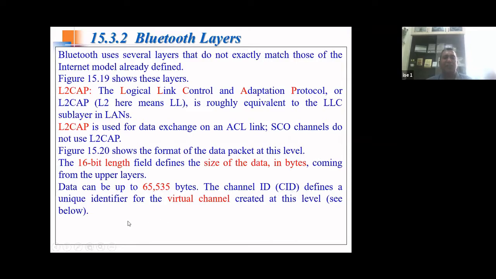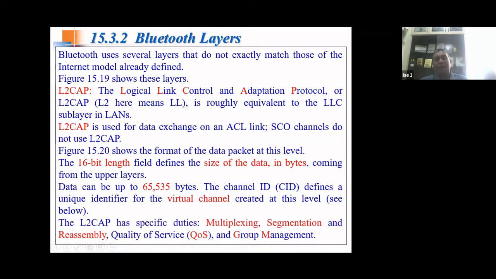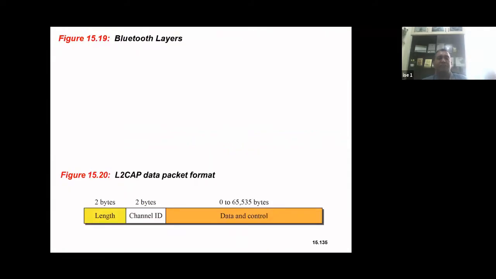And in the frame, there is something called the channel ID, or CID. It defines a unique identifier for a virtual channel created at this level. So we'll see that. L2CAP has very specific duties to perform. It can perform multiplexing, segmentation and reassembly, it can decide on quality of service, and it can do group management.